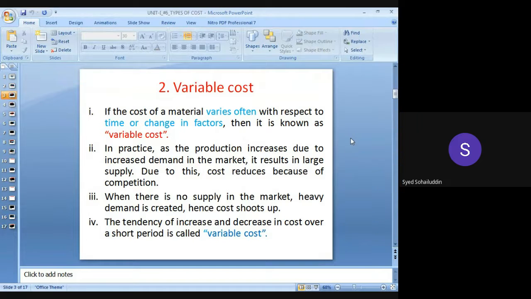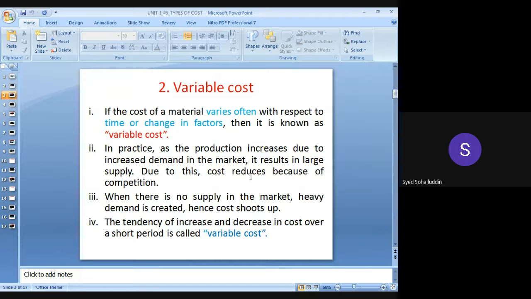ठीक है, जैसे जैसा टाइम हो रहा है, due to which there will be changes in the cost of the construction work, or there may be changes in the cost of the commodity or an item of work. ठीक है, तो change in factors होगा तब भी there may be changes, और change in time होगा तब भी there may be changes in the variable cost. ठीक है, then it is called as the variable cost.